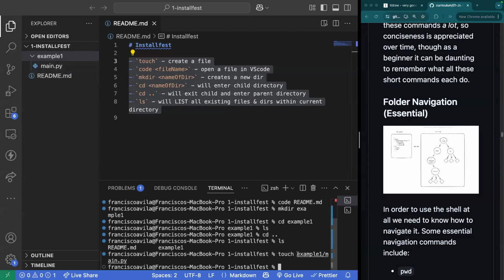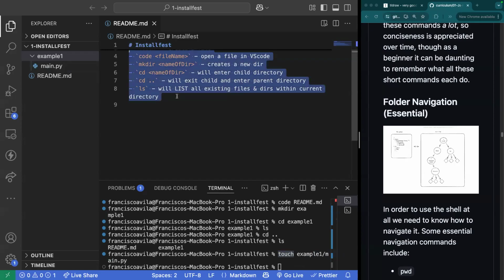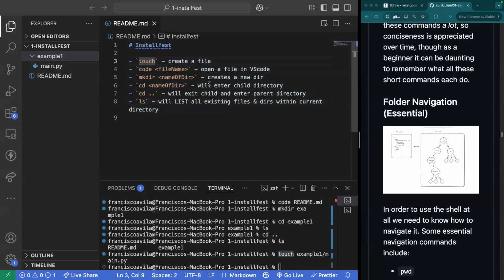Now, why did I have to add that example1? When I do touch followed by the name of the file, it's going to create it exactly in that location. I can also specify a path to the new file location. So in this case, the path that I specified is, hey, inside of the example1 directory, I want you to create a file named main.py.